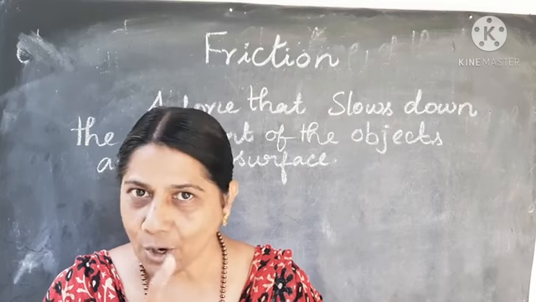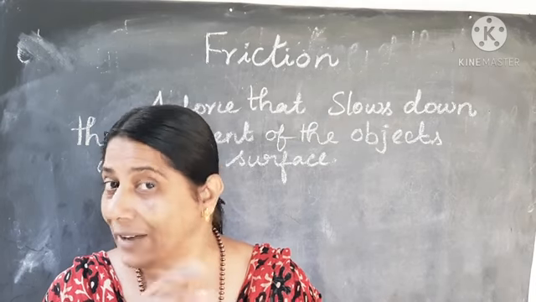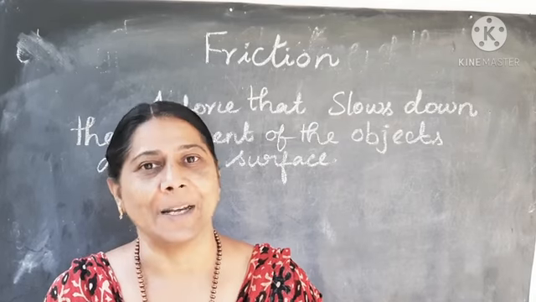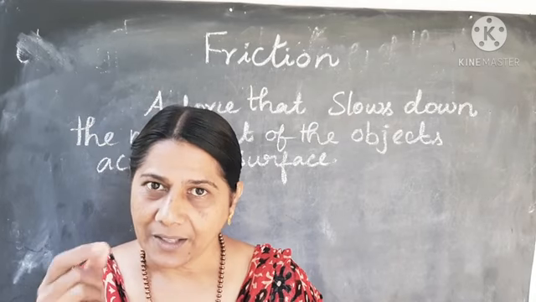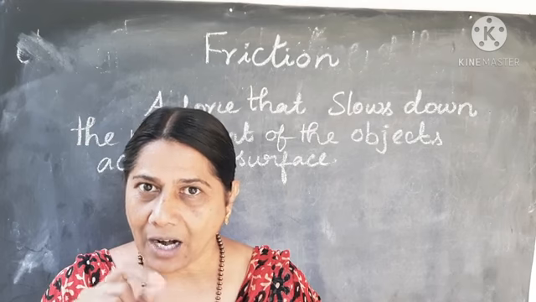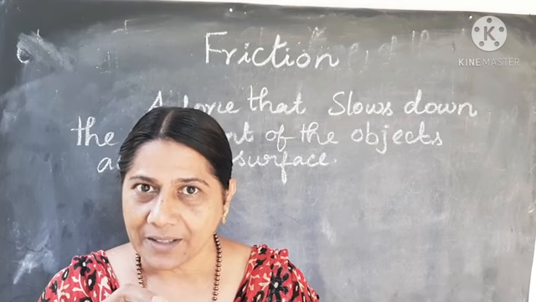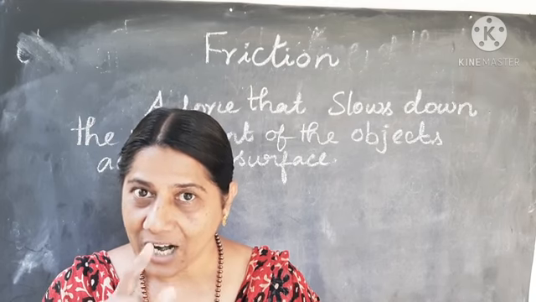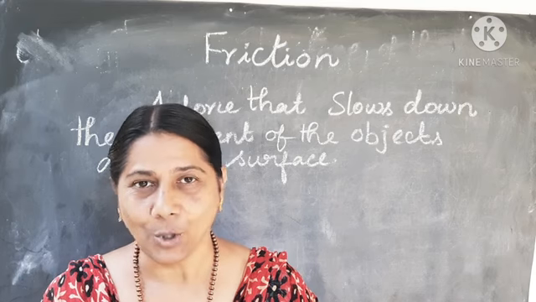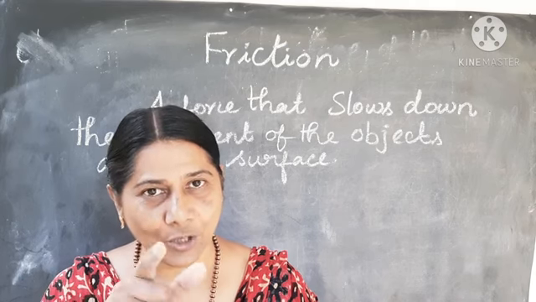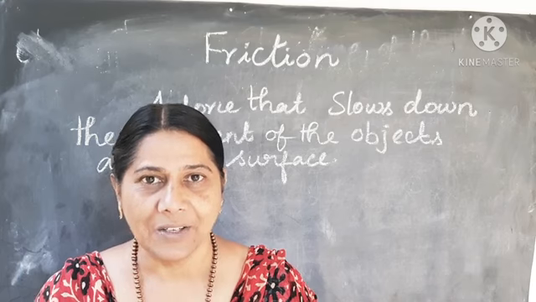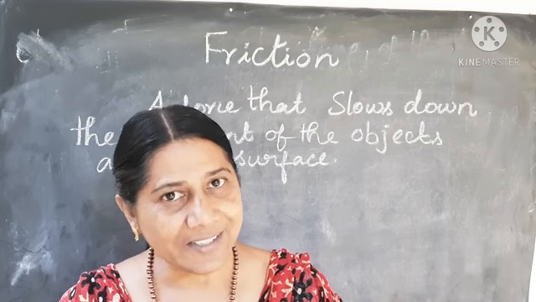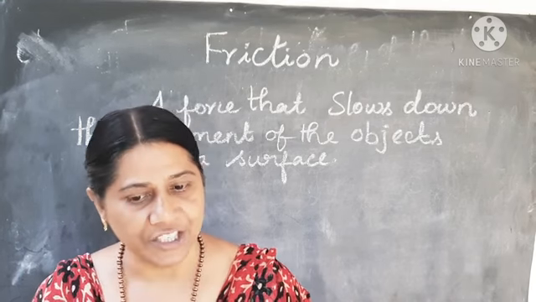And the road also won't be very smooth. That is the reason. And one more thing, while writing, our paper is not smooth. Have you noticed it? It is very difficult to write on oil paper. So these are the cases where friction is very useful for us.